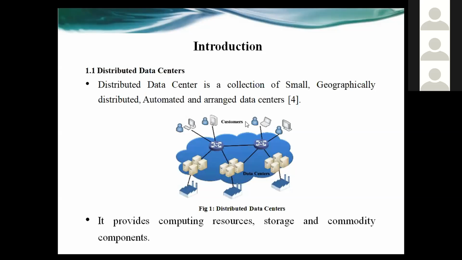So what is a distributed data center? It is a collection of small, geographically distributed, automatically arranged data centers which consist of a number of servers, where each server has its own processing rate. Also, a data center provides computing resources, storage, and commodity components.